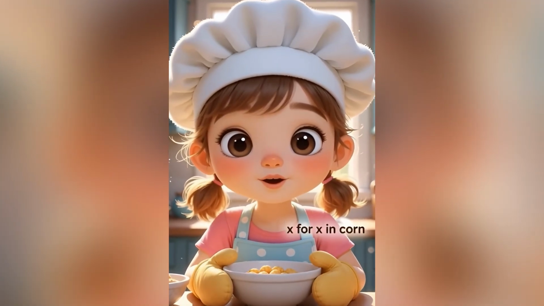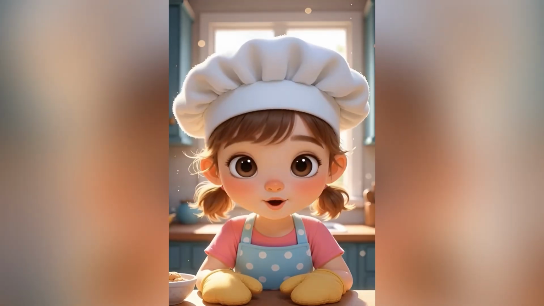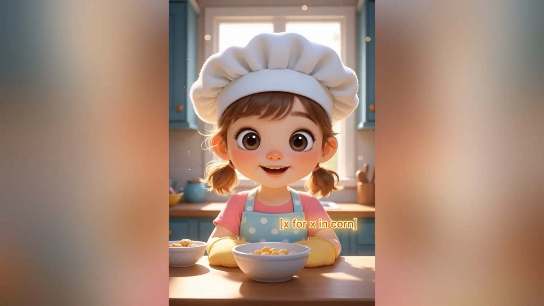X is just 1 corn. When Python looks at the bowl, it picks 1 corn at a time. Each corn is called X. Then Python puts all the X's into a new bowl.